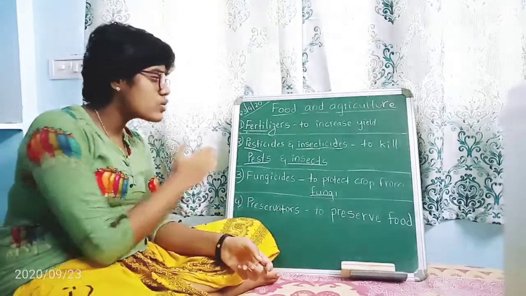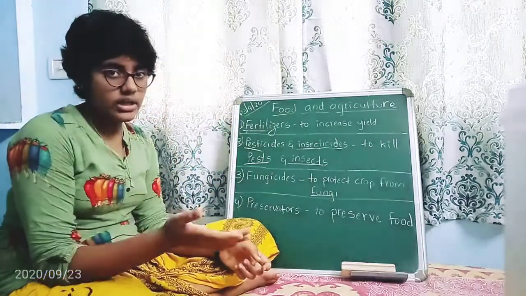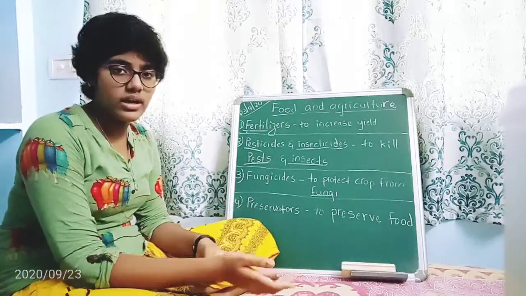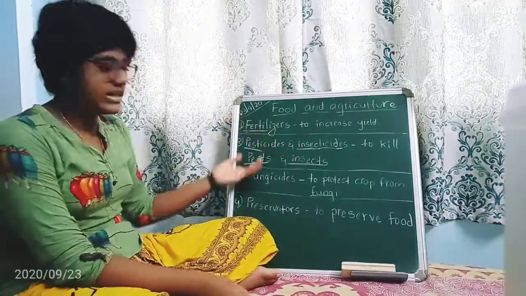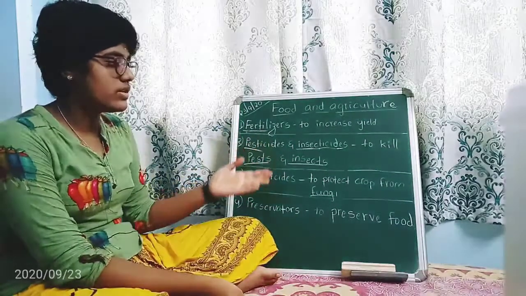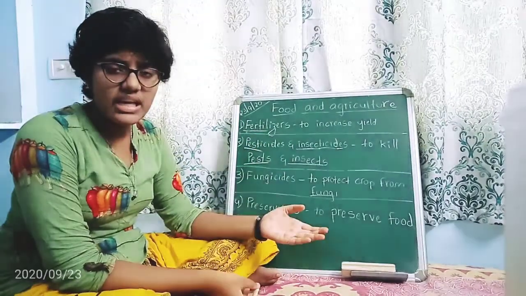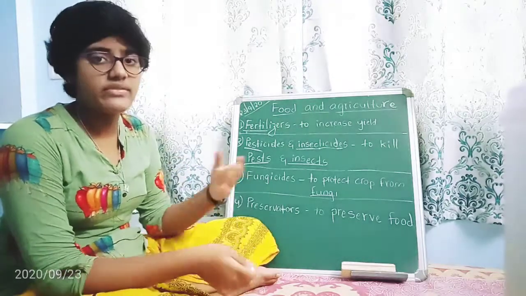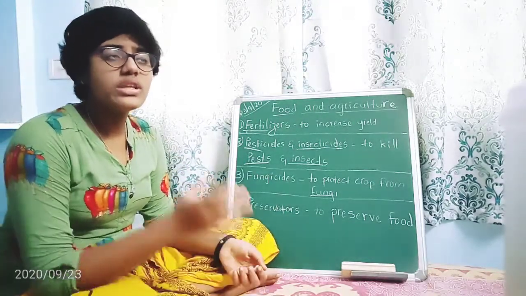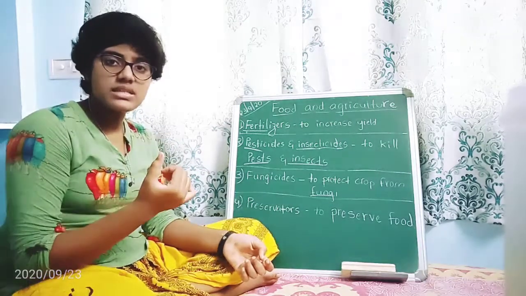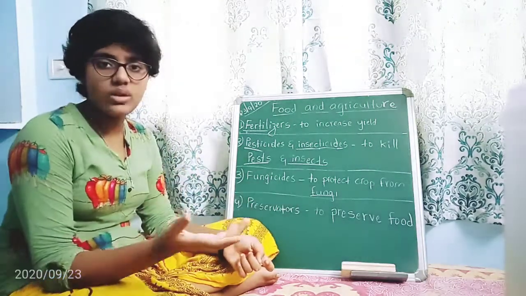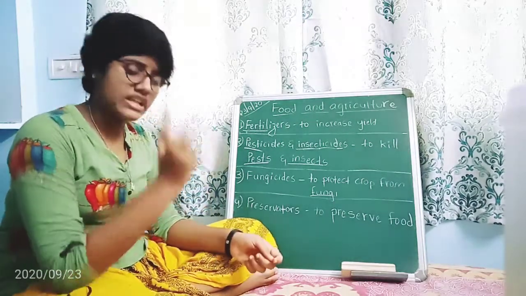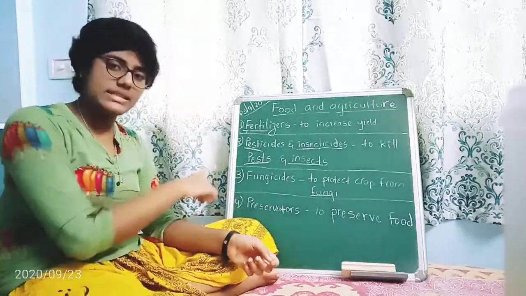So when we are using these chemicals on the crops, can't they affect us? We spray all these fertilizers and pesticides, and then we take the same crop and cook it, like vegetables, many of them. Then can't they affect us? Why are chemicals used? Can't they affect our body? Right, this is the main doubt you should get if you understand this.